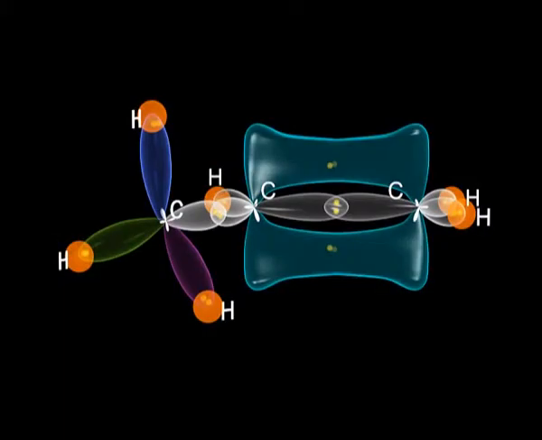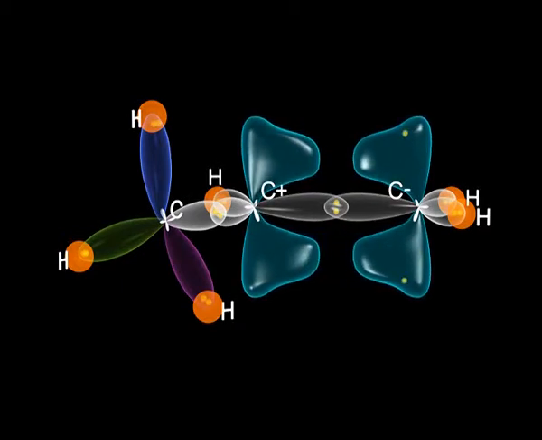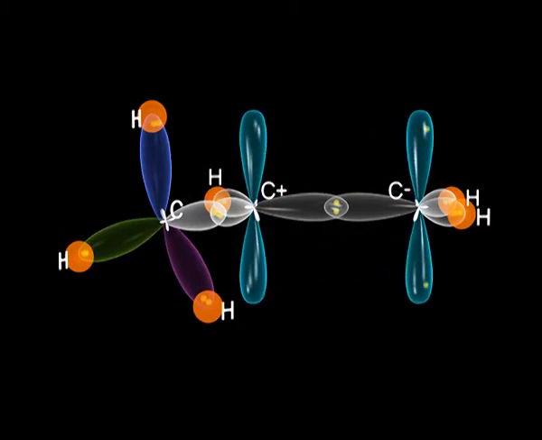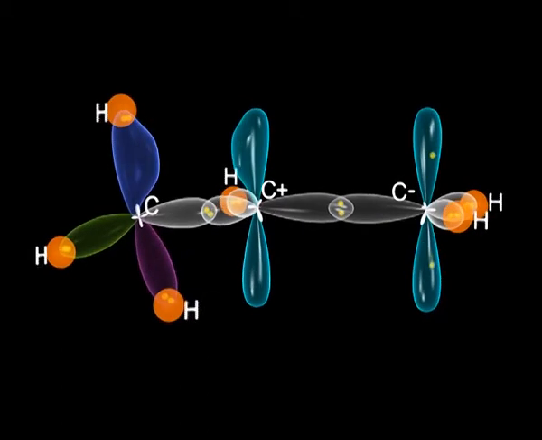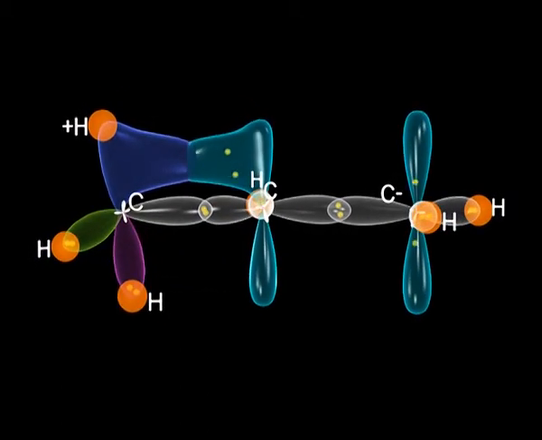Let us next have a look at hyperconjugation in alkenes. Let us observe the structure of propene. Notice the 2 electrons in the pi cloud moving. CH3 here is an electron donating group. The shared pair of electrons moves to the terminal carbon.